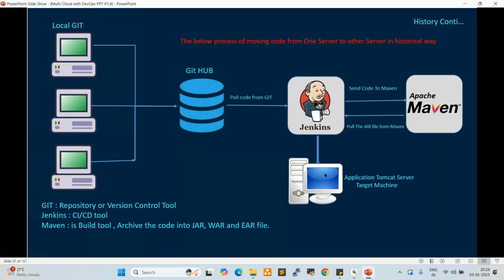Fine. So for example, in your laptop you have 100 documents available. Those are PDF documents. I asked you to send those documents to me. What is the simplest way to send those documents to me? How can you send that?